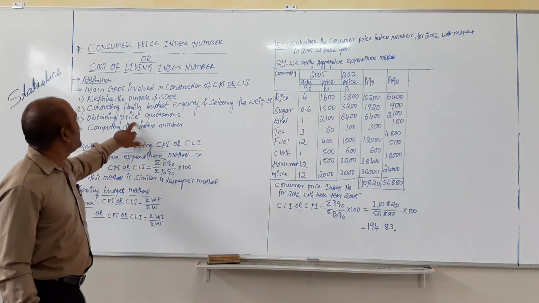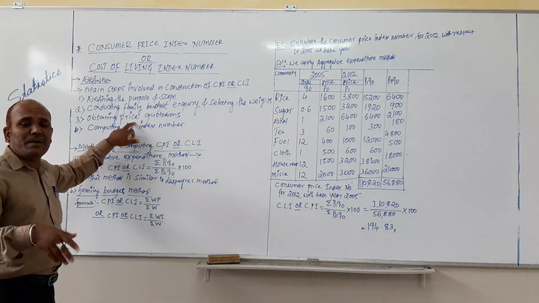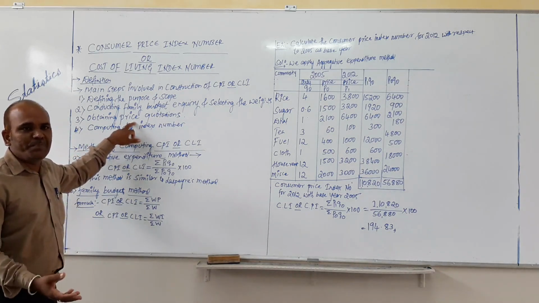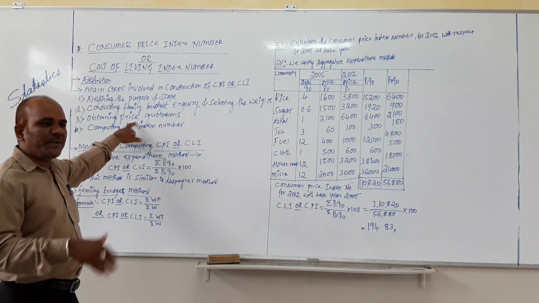It is very, very important, because we have to get the price quotations of different commodities consumed by a particular class of people in the community. And the prices of the commodities differ from one place to another place.